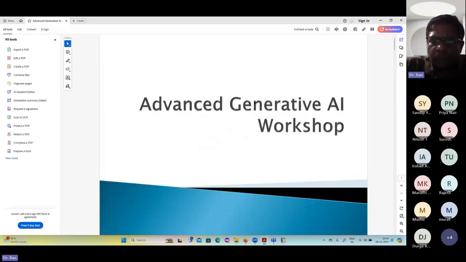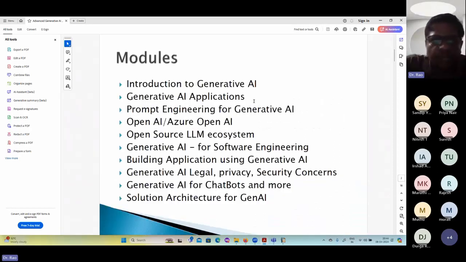See, in this particular course, we are going to talk about all these particular topics and modules. So first, we are going to talk about generative AI. As I already said, we are going to talk about OpenAI and Azure platforms.